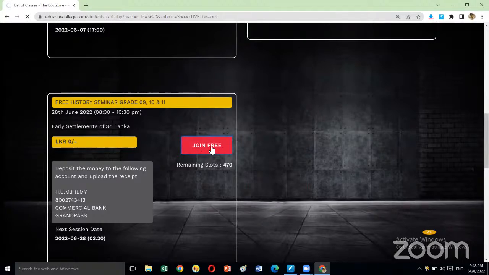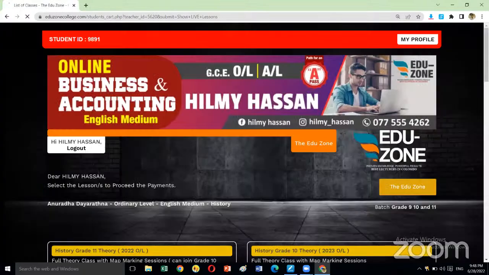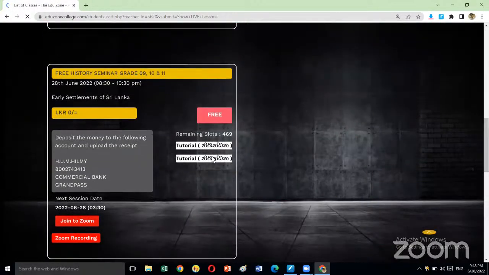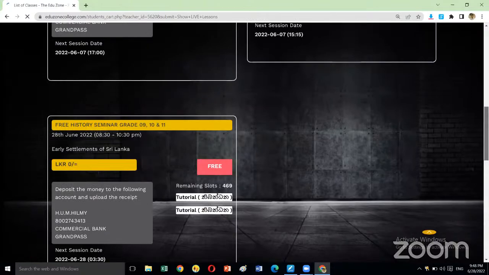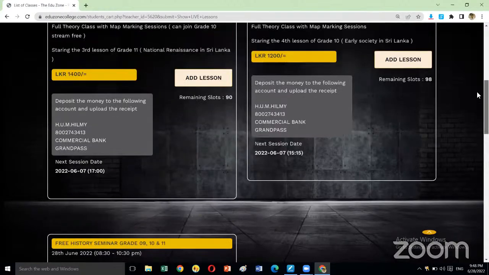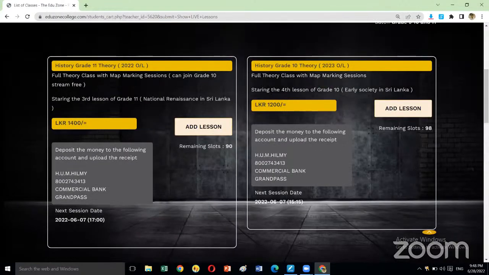After you click that option, here you have the tutorials now. If you click on this tutorial, there are 2 tutorials uploaded on the website. Just click on this, so then you can download the tune to your mobile phone or your laptop. So that is the way of downloading the tune.